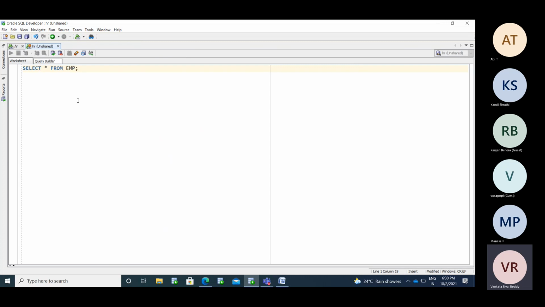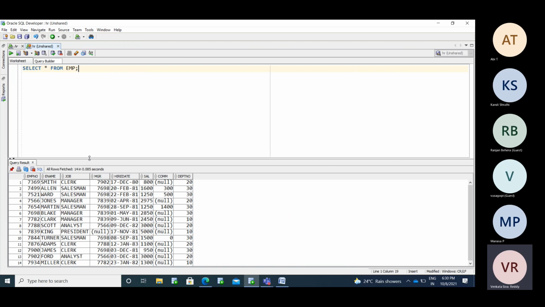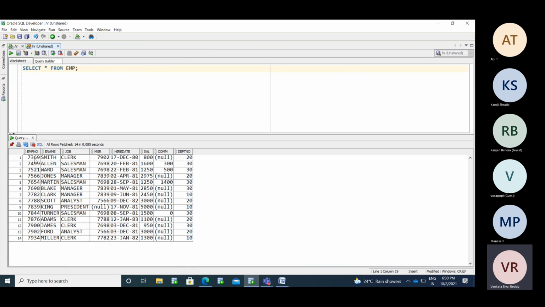Select star from EMP. This is the employment information. We have 14 employees in our organization: 7369 Smith, 7499 Allen. 7369's manager is 7902. The manager is also part of the same organization, in the same employee table. So Smith's manager is 7902, and there is a relation here.